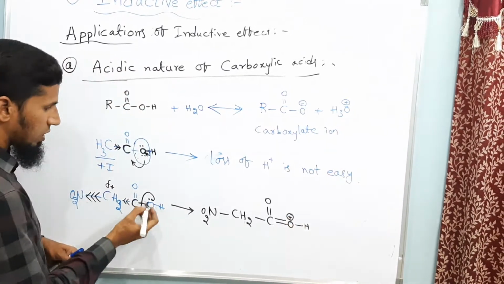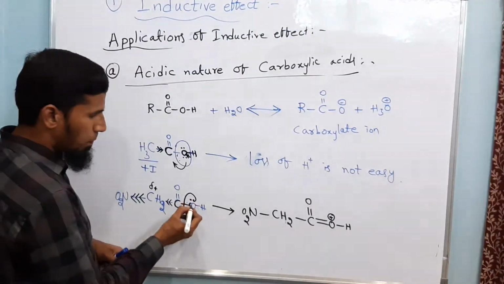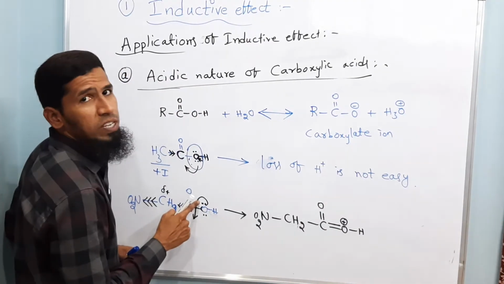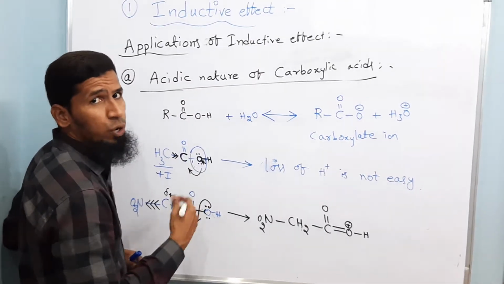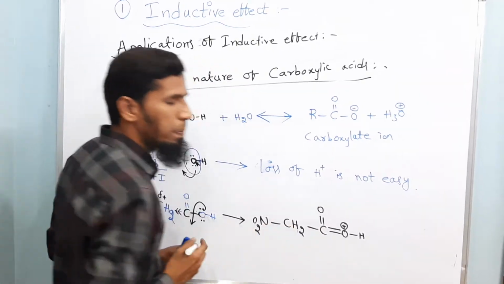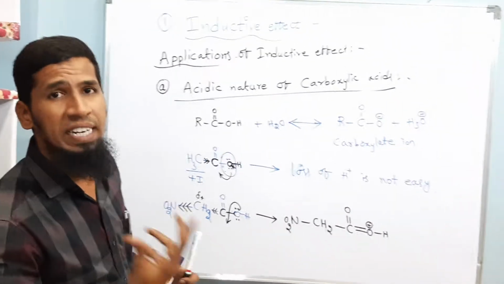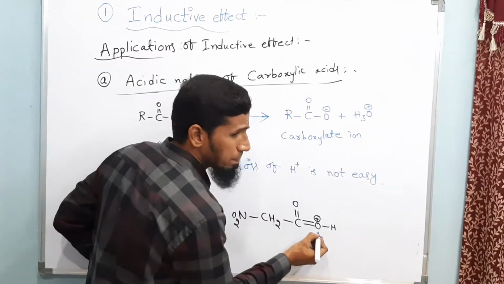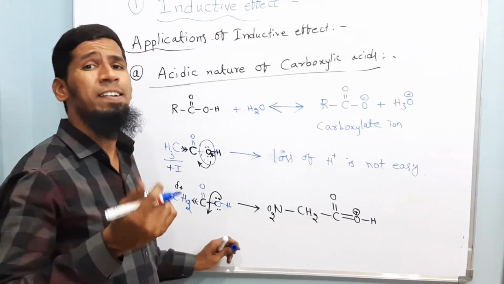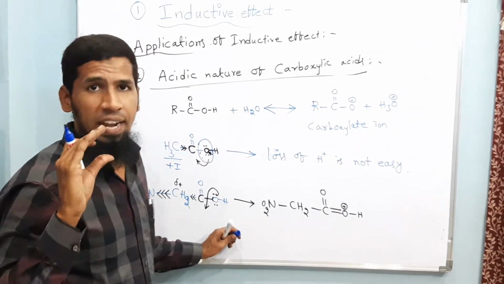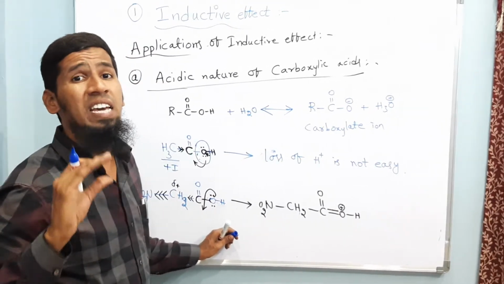Why will you get a positive charge? This lone pair will form a bond. This bond is formed due to the two electrons which are present on oxygen, which is donated to the carbon. So oxygen gets a positive charge because it has donated the electron pair. We know oxygen is the second most electronegative atom, so positive charge on oxygen is very unstable.